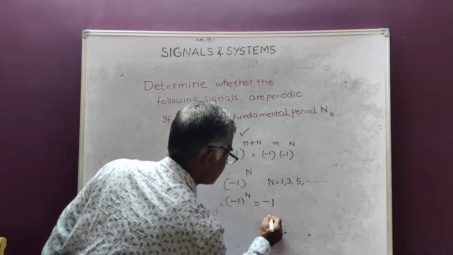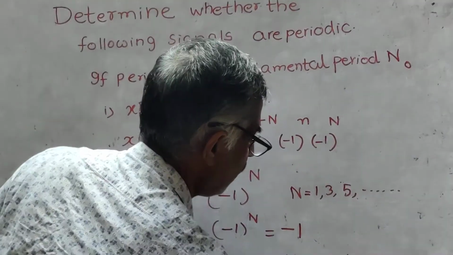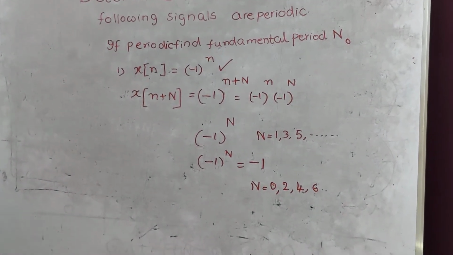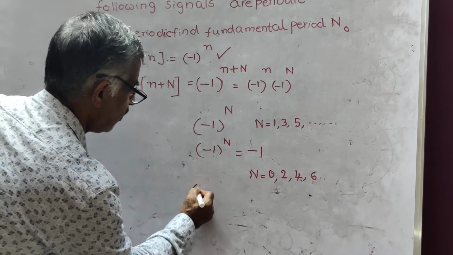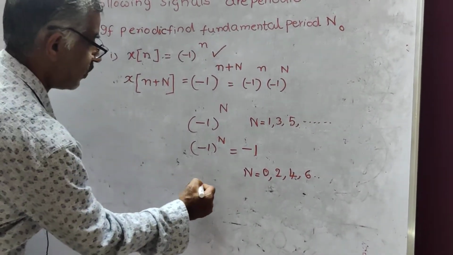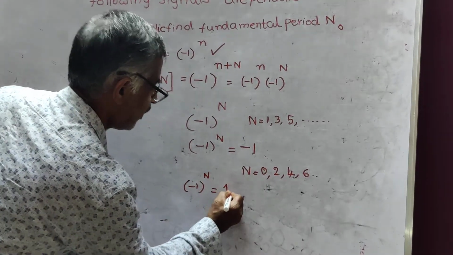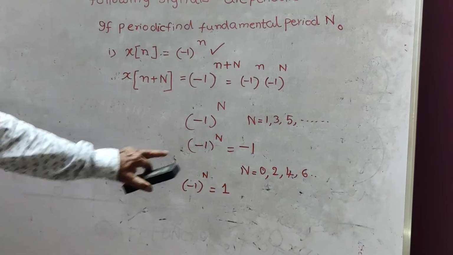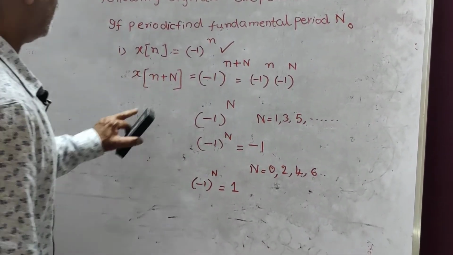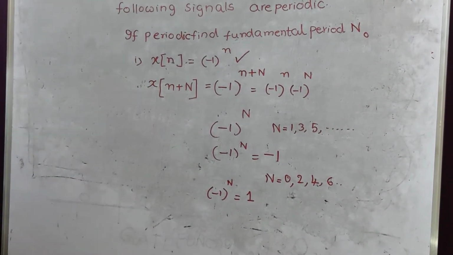Whenever n is even, that is 0, 2, 4, 6, etc., minus 1 to the power of an even number is 1. So minus 1 to the power of n is equal to 1. Therefore x of n is equal to x of n plus N.